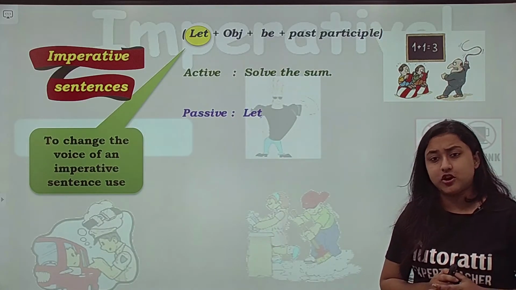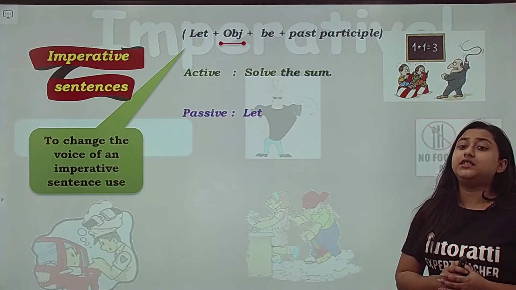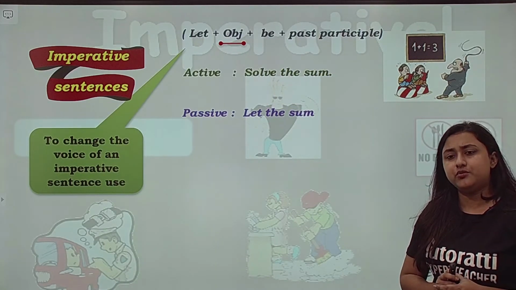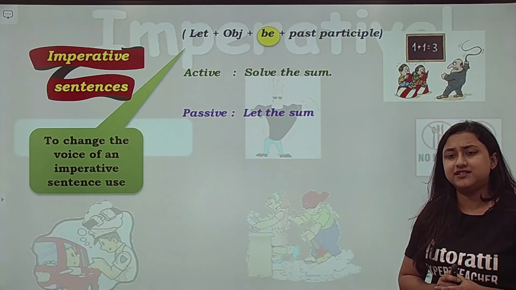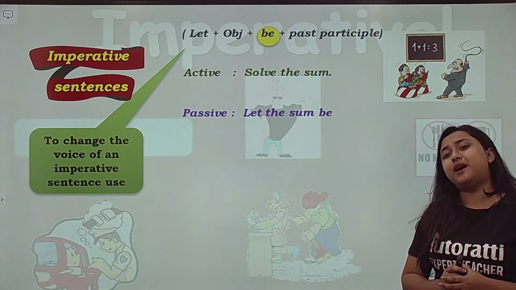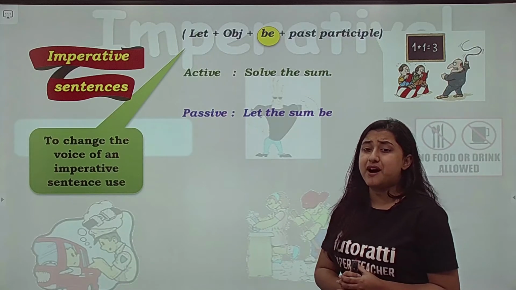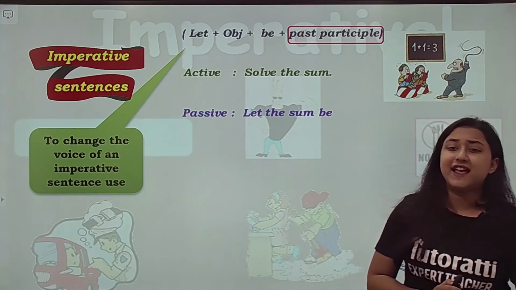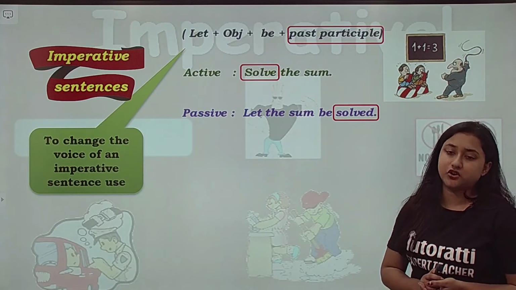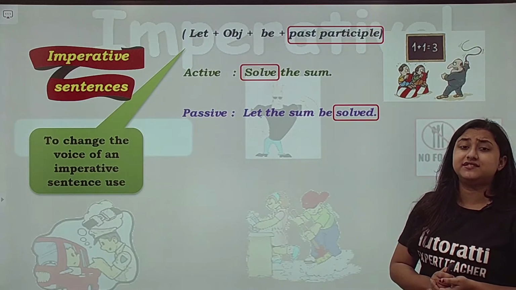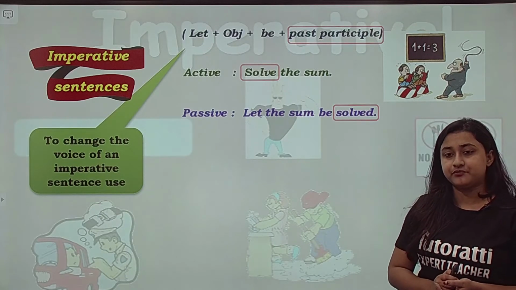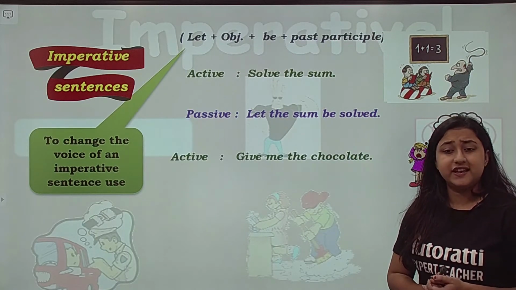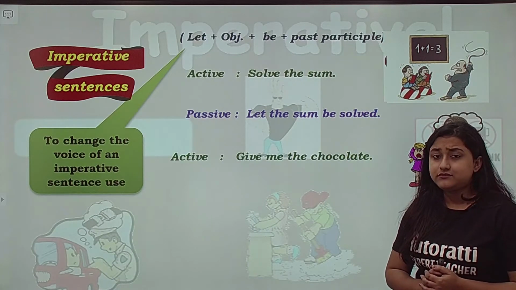So, let plus object, हम क्या लिखेंगे? Let the sum. उसके बाद क्या है? Plus be. So, we will just write be. Let the sum be. And plus past participle. Solve का past participle क्या होता है? Solved. So, your answer is let the sum be solved. Alright. So, this is the case for imperative sentences. Let's take another example, students, to understand better. Give me the chocolate. Okay.